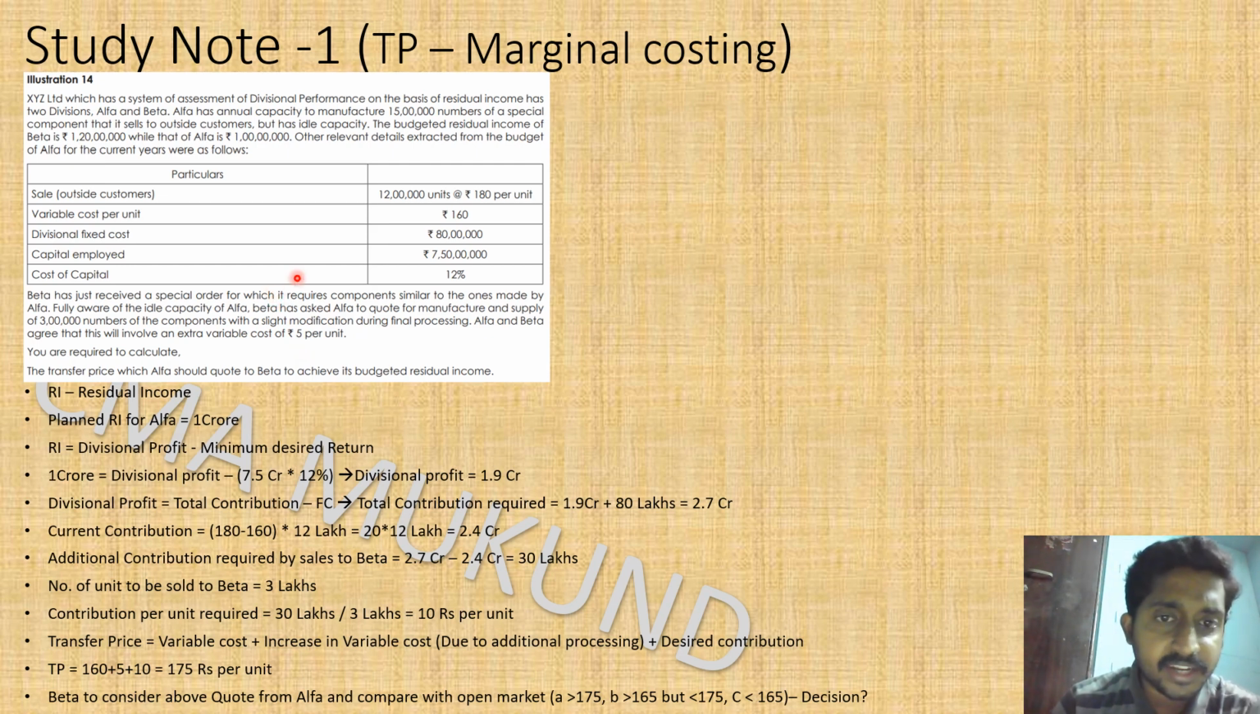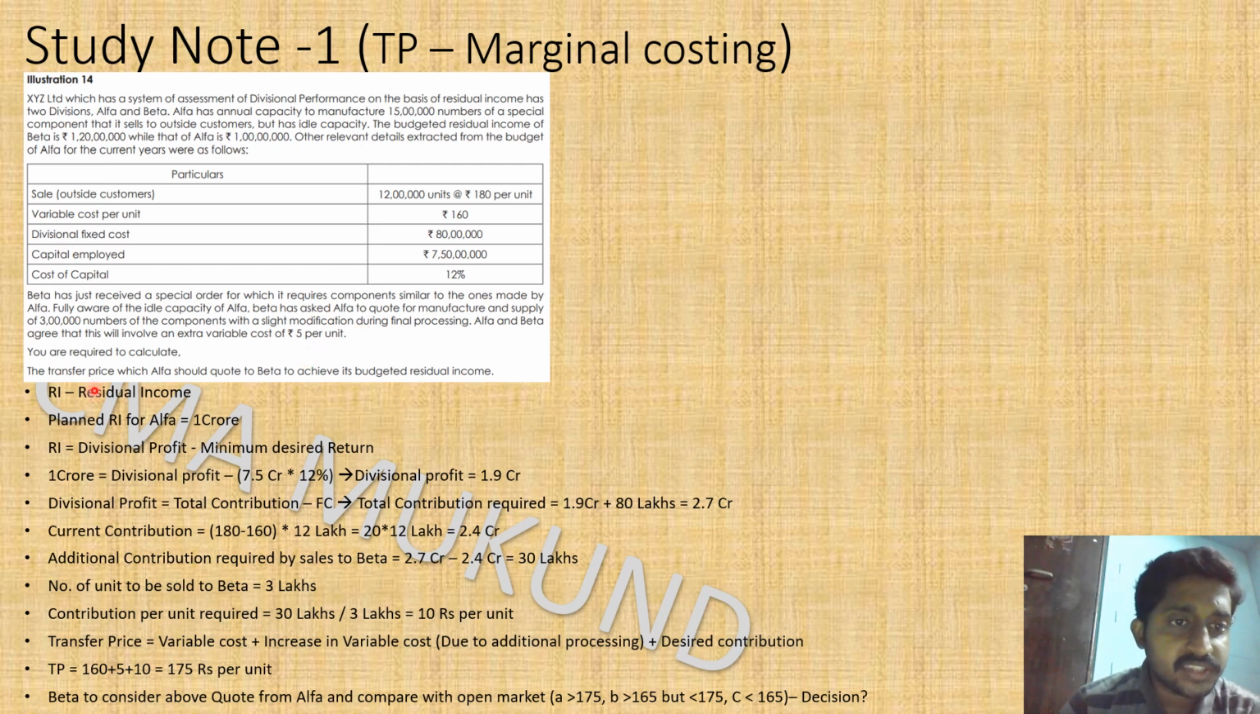Alpha will be at 100% capacity utilization. So Alpha needs to do some more additional work, and for that the variable cost of 5 rupees per unit will go up. The usual variable cost is 160. So to meet the requirement of Beta, they have to do the additional work, and for that the variable cost will become 160 plus 5 rupees, which is equal to 165 rupees.